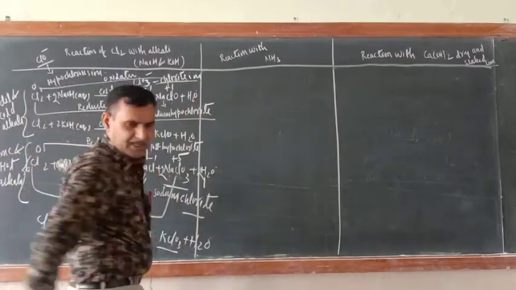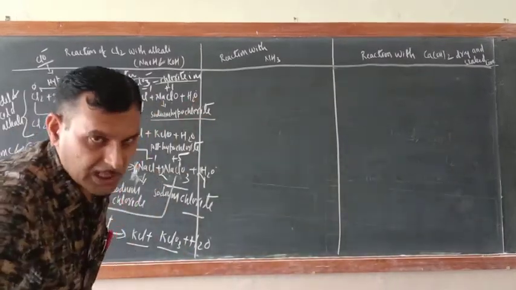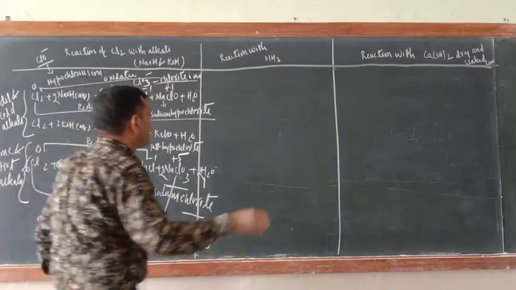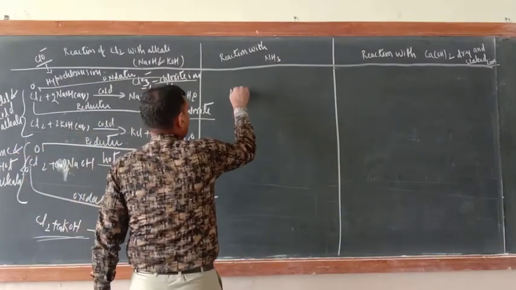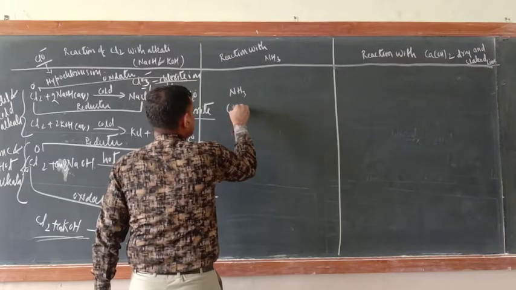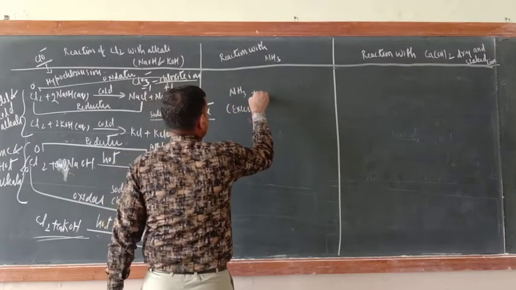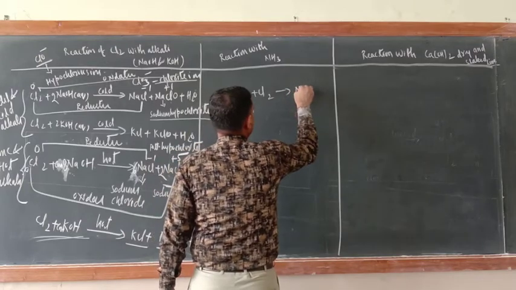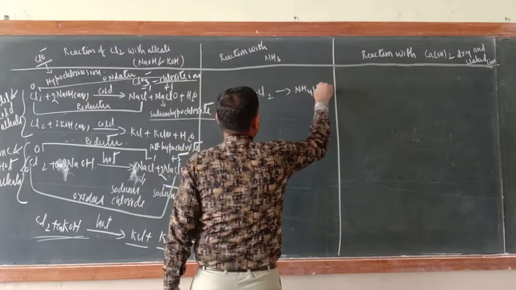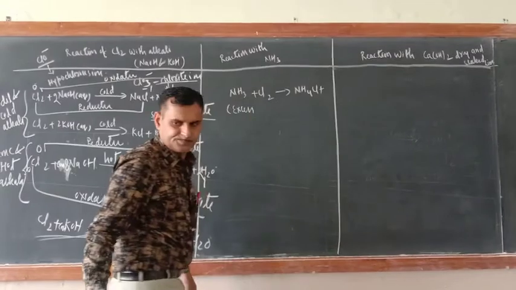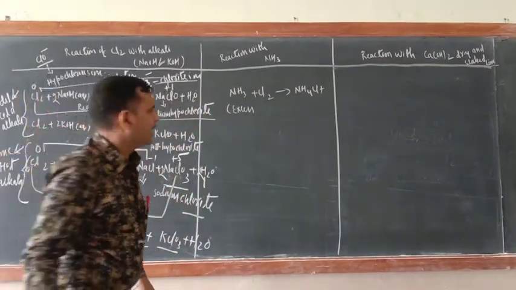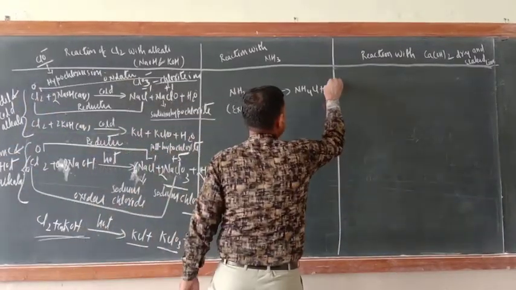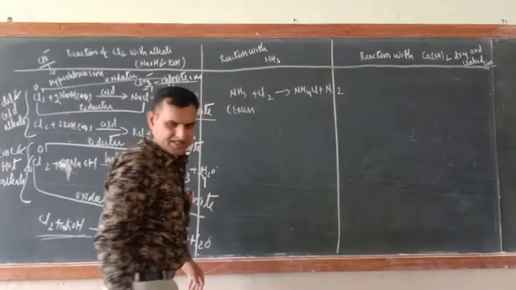Now reaction with NH3. Here also two types of reaction would be there. Number one, NH3 when taken in excess, plus Cl2. So what is the product here? NH4Cl plus HCl plus N2. Okay, just see N2. Please balance the reaction.